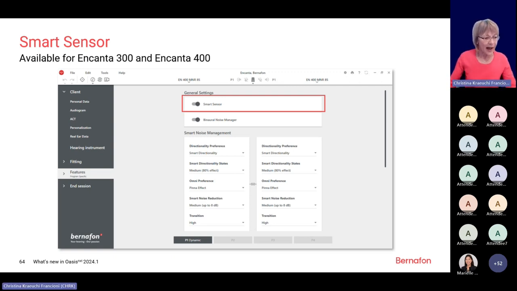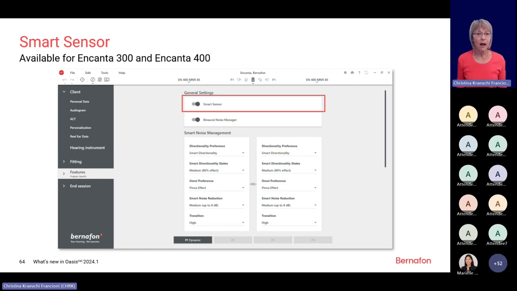Then we will also find the new smart sensor, which Marielle very nicely explained. You know, the smart sensor, which can track our head movements and body movements. It's located in the feature section, and as a default, it is always on. It's also possible to switch it off. The smart sensor is available in the dynamic program, and it is also available in the program Conversation in Noise.